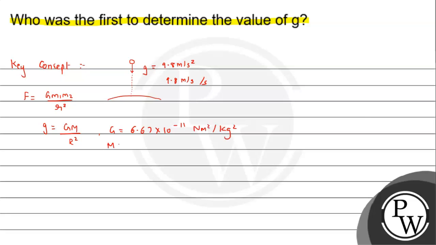And mass of earth अगर हम substitute करें, 6 into 10 raised to 24 kg, and we can substitute the radius of earth to be 6400 kilometer or 64 into 10 raised to 5 meter. So ये values जब हम substitute करते हैं, तो g की value we get nearly around 9.8 meter per second square, right? So this is how we calculate by using this Newton formula. But Galileo came before Newton, and he gave the relation so that we can get the value of g to be the same, right?